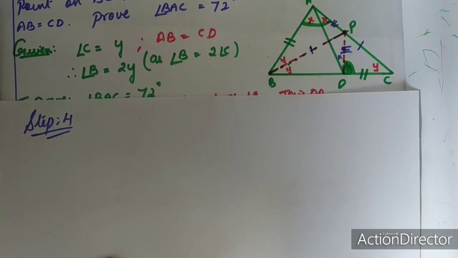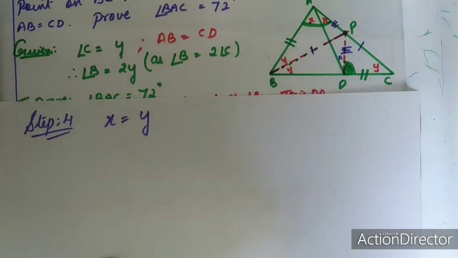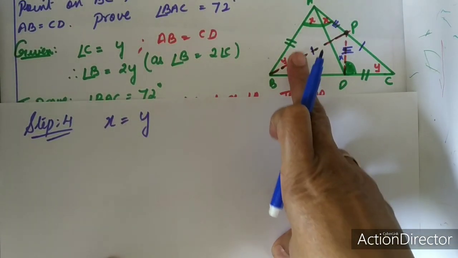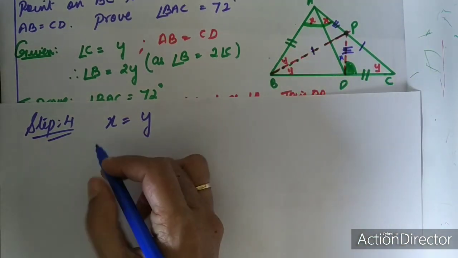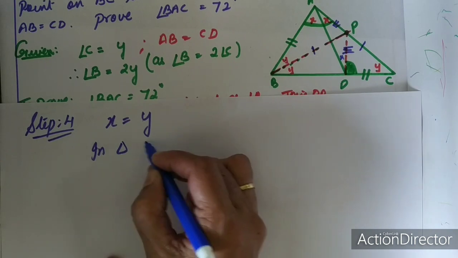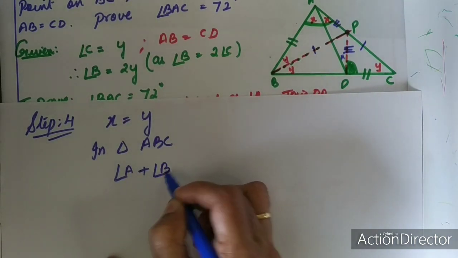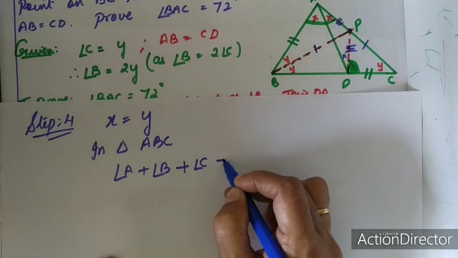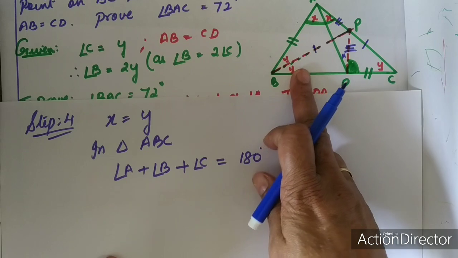Now moving on to step 4. Just now you proved in the previous step x is equal to y. So now wherever you find x, we can replace it by y, or y can be replaced by x. So in triangle ABC, angle A plus angle B plus angle C is equal to 180 degree. So I am going to replace all angles by x.